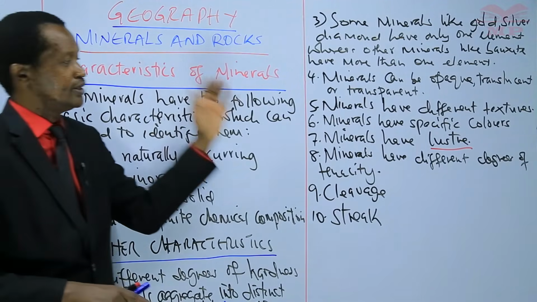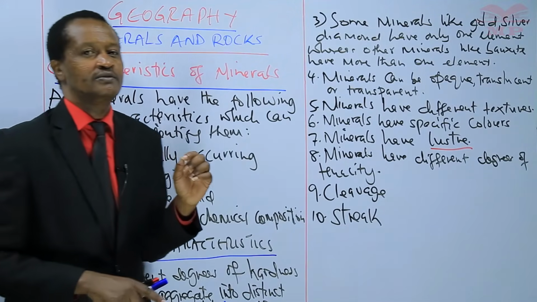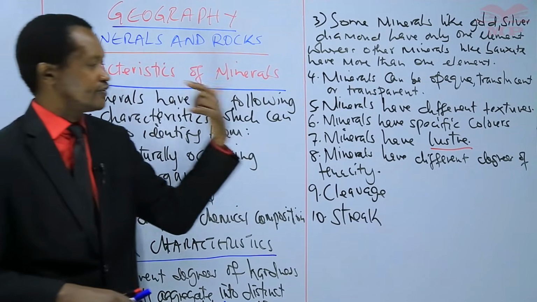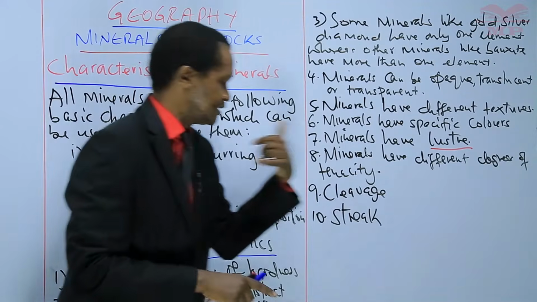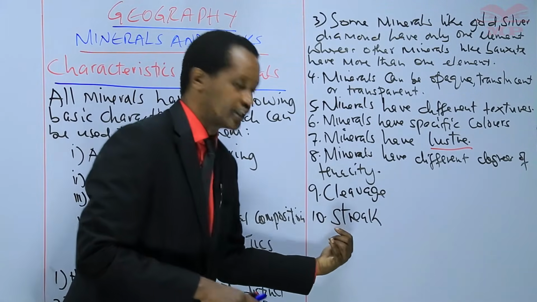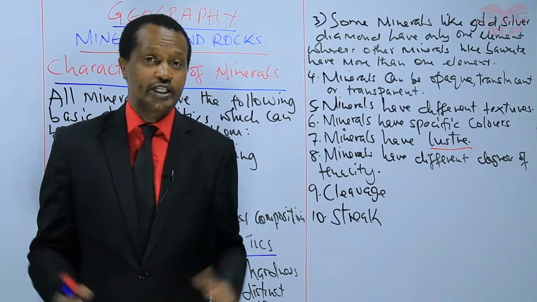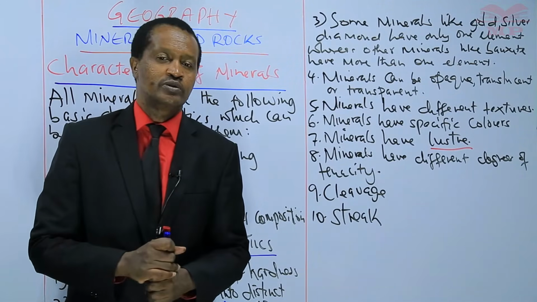Number 7, minerals have luster. Number 8, minerals have different degrees of tenacity, cleavage, and streak. Those are 10 additional characteristics that we've learned in our today's lesson.